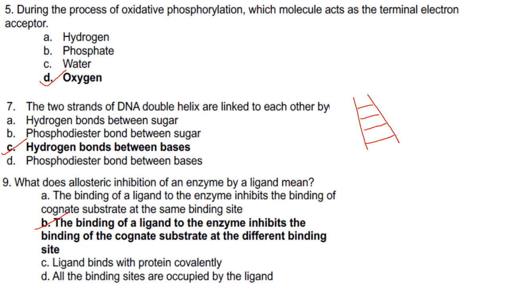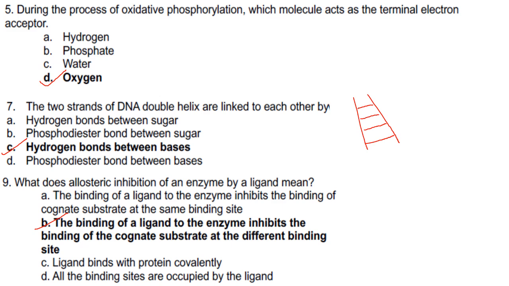What does allosteric inhibition of an enzyme by a ligand mean? So what is allosteric inhibition? It is a type of non-competitive inhibition such that the inhibitor binds to a location on the enzyme other than its active site. It doesn't bind to the active site but to another location of the enzyme, and that binding alters the overall shape of the enzyme such that it can no longer bind to the substrate.